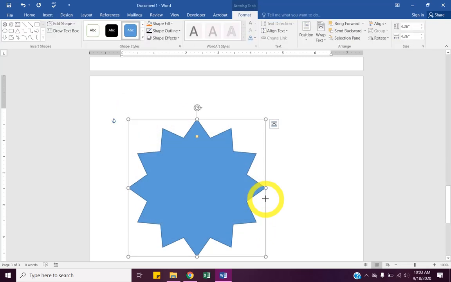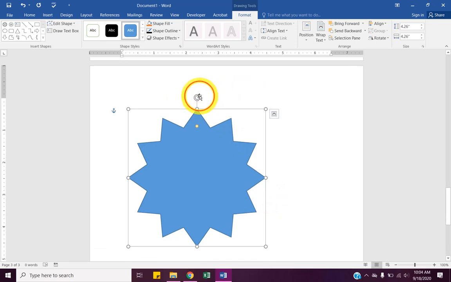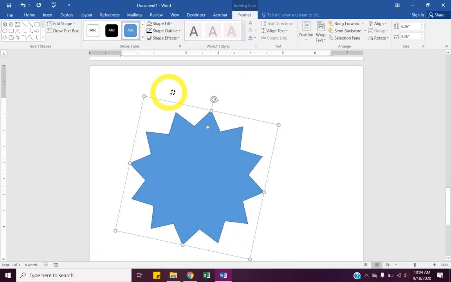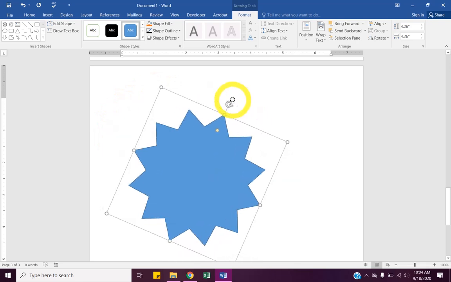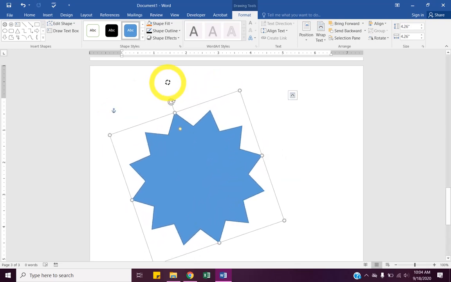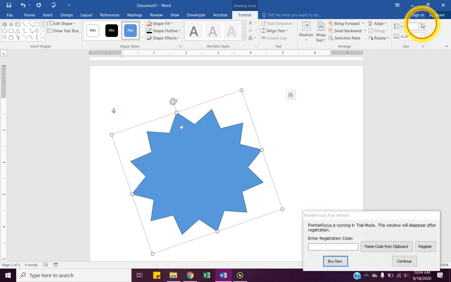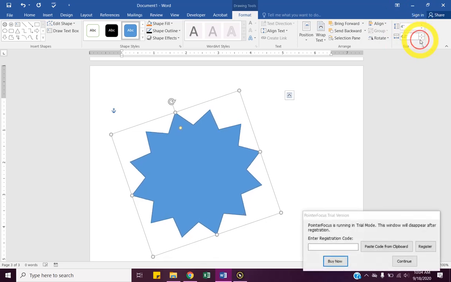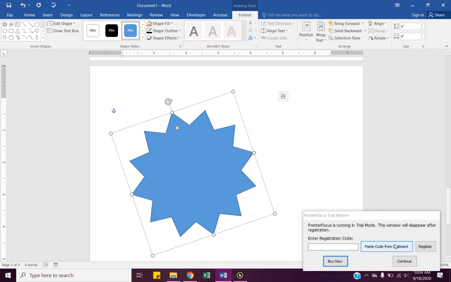So some things with shapes, just like all our other images on any object, we can click up here and rotate it. So if you had a heart or something, you want it turned over to the side or something, we could do that. We can resize at the far right of the ribbon. So I'm going to just make mine 4x4 because I have something that's kind of square.